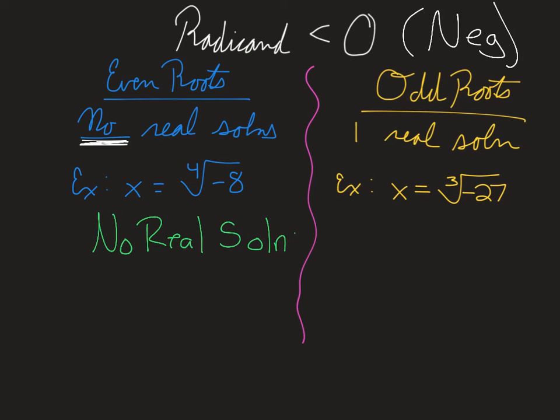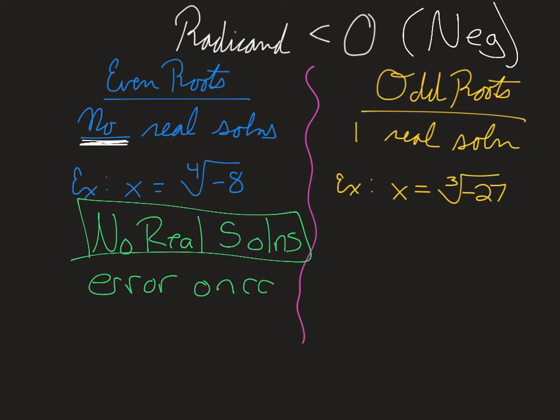If you tried to do this on your calculator, an error would come up that says unreal. So that's a good hint that there are no real solutions. So you will get an error on the calculator in this situation. If you have an odd root, you will end up with one real solution.